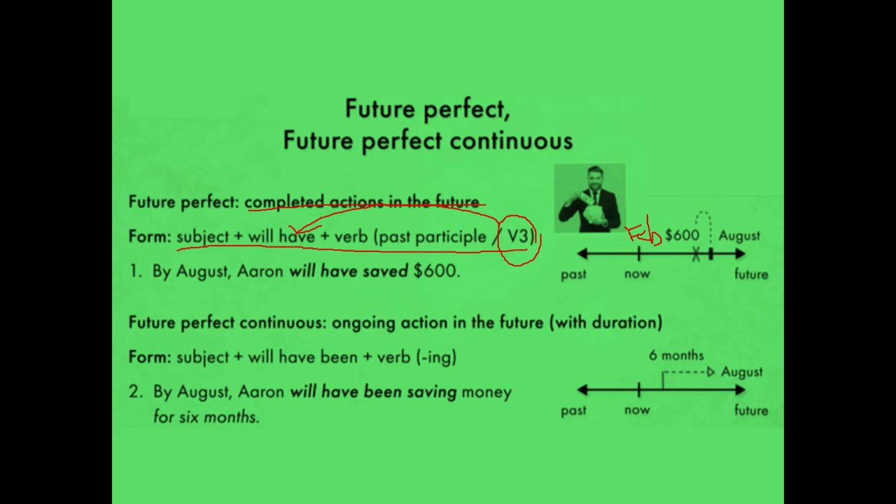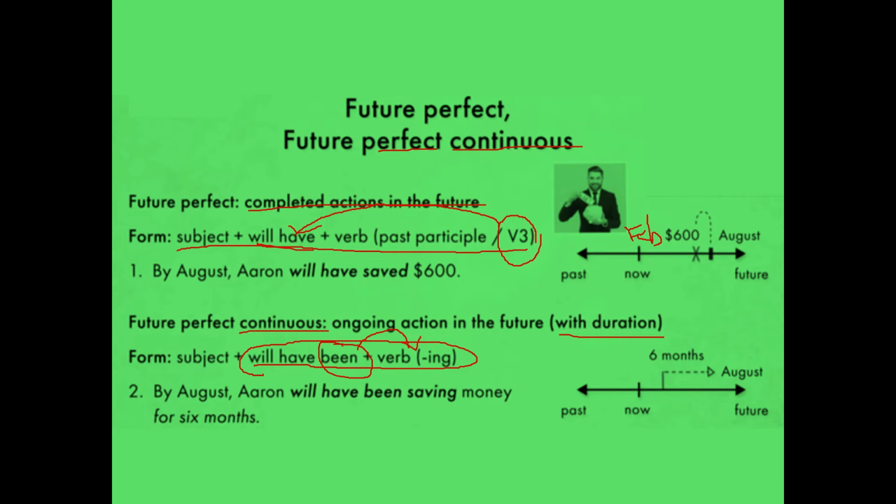But here he is saying future perfect continuous, an ongoing action in the future with the duration. Here will have been, ing form. Same will have, but been will become extra. Always you see in the perfect continuous tense, been will come, present or future or past. Been will come in the perfect continuous along with that ing form. It is continuous, no? So ing form will come.